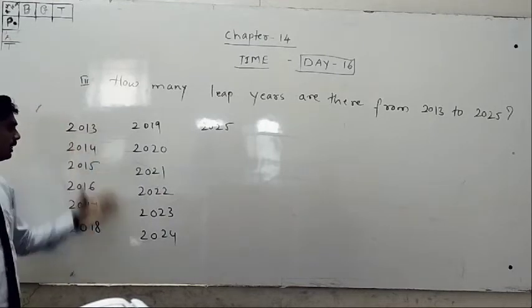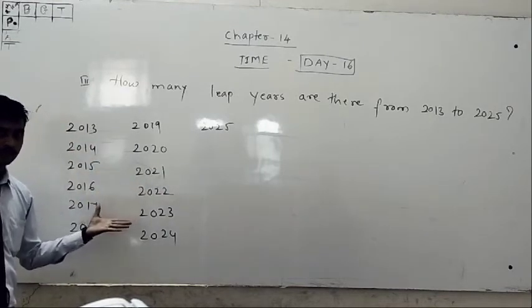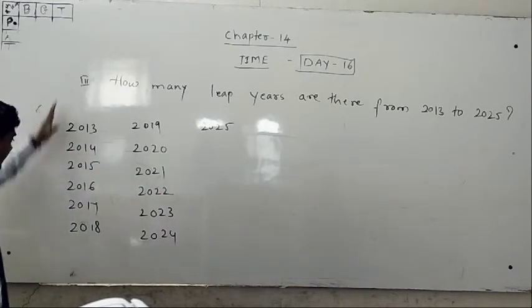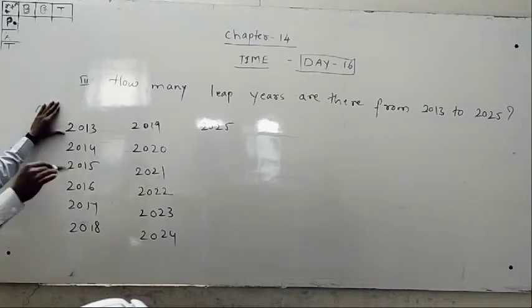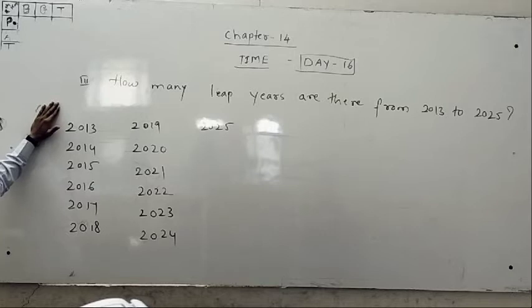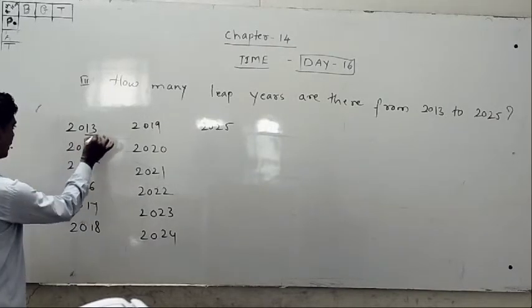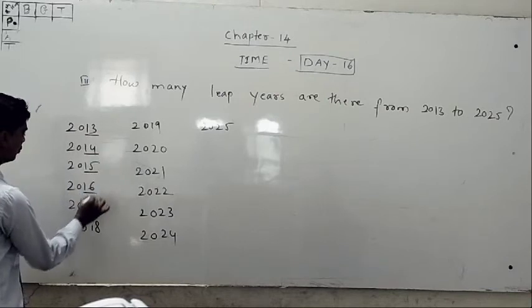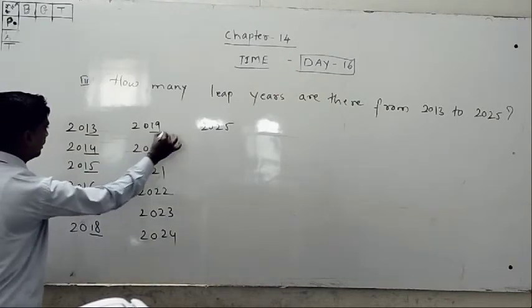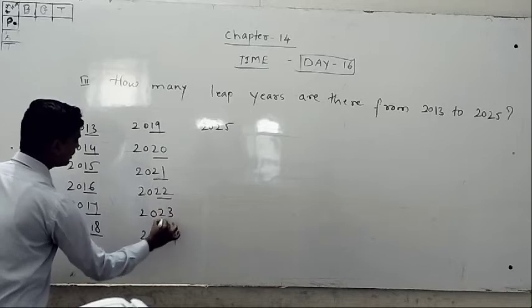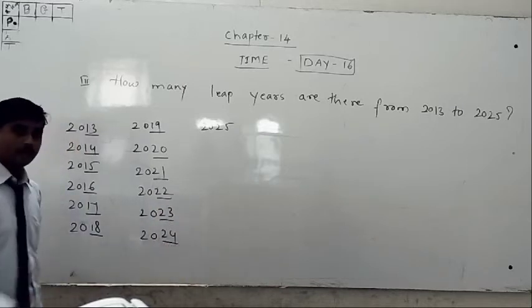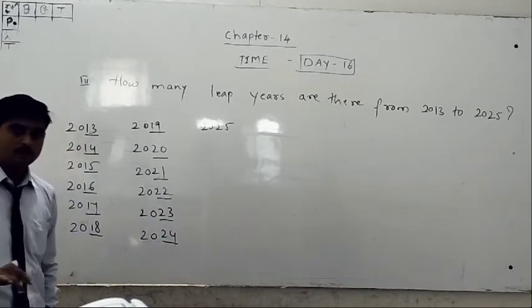All the years I wrote here. Understood? Among these years, which is a leap year and which is not? You have to check. Checking is very important. You have to consider only the last two digits, and those last two digits should be in the Forza table.